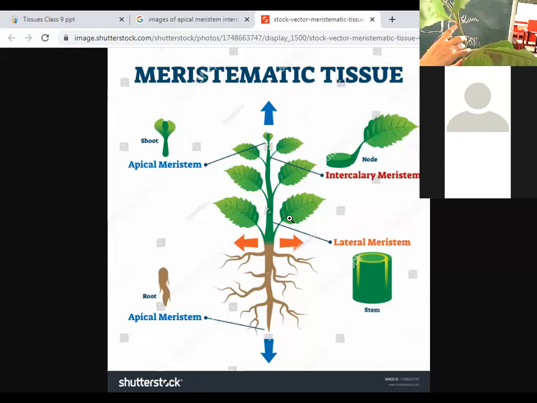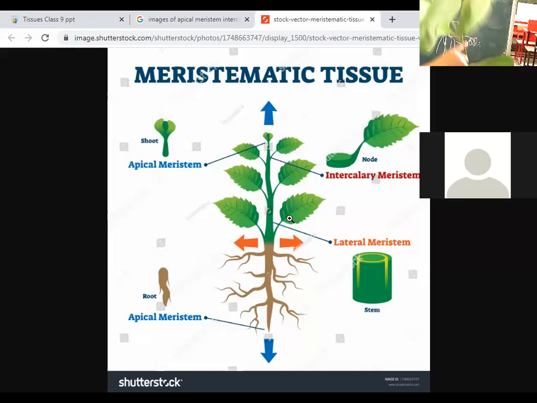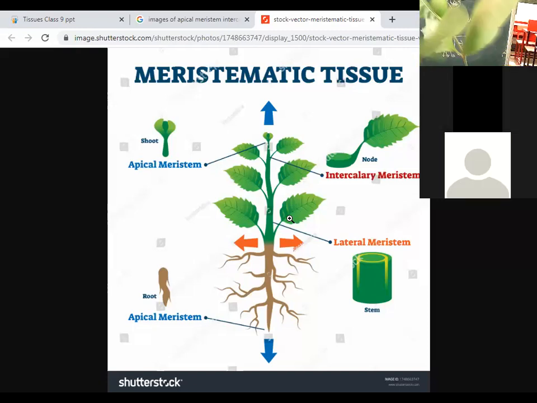There is the presence of the intercalary meristem, and intercalary meristem is responsible for increasing the length. If I ask you which meristematic tissue is found in the growing tips of the leaves? Apical meristem. Very good.